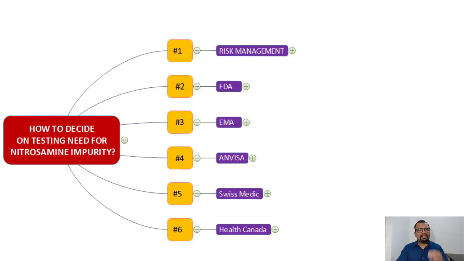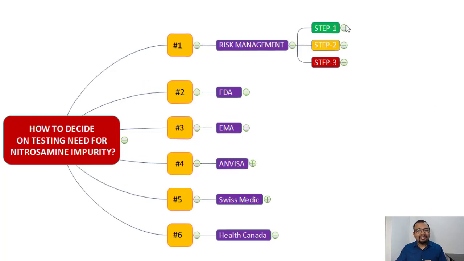So let us begin with the presentation, and here it is. Let us first understand how one can conclude whether there is a need for testing. There are three important steps to understand it. Step number one is the risk assessment.